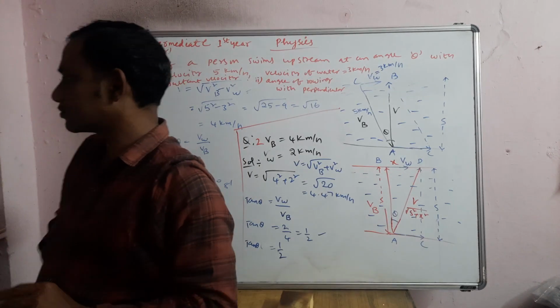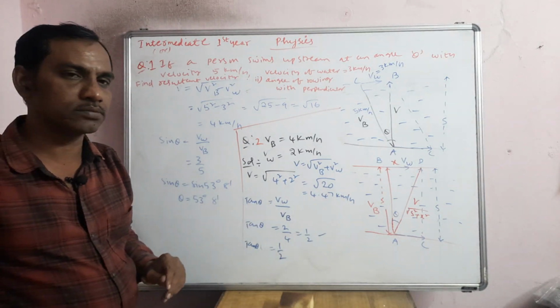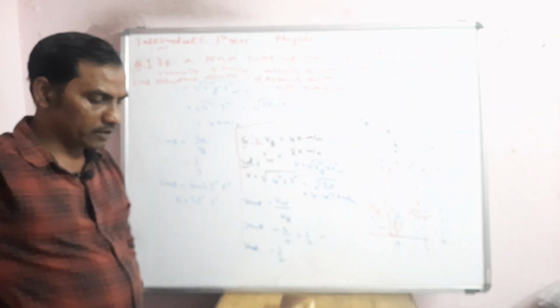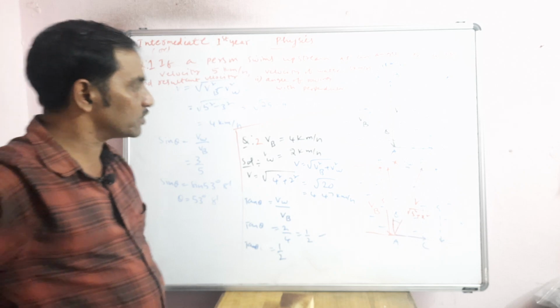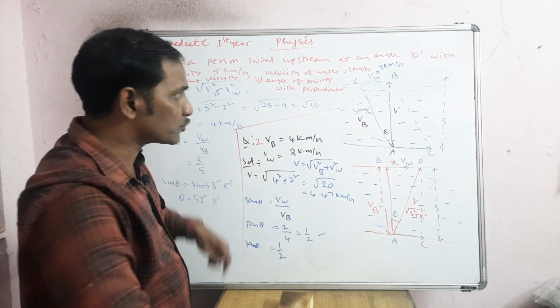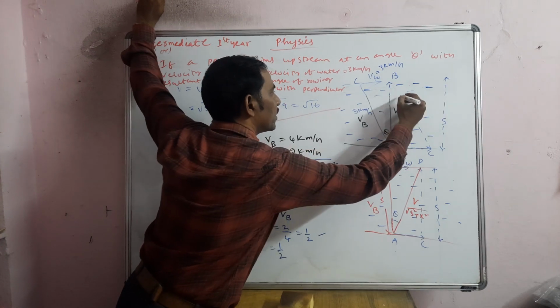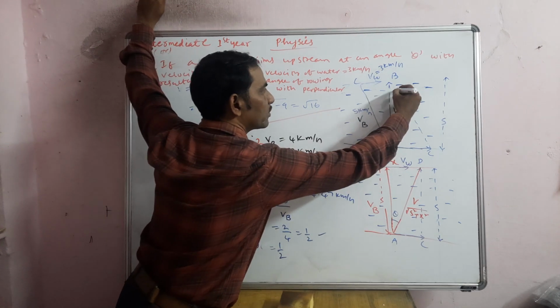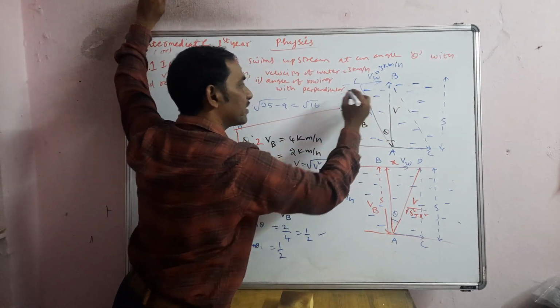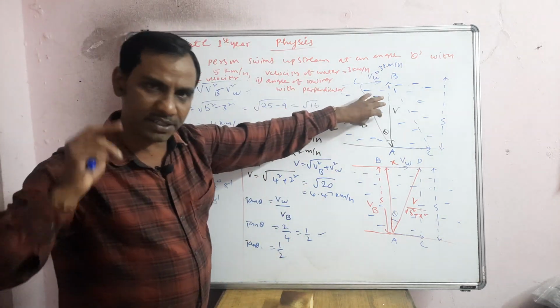Once, bring the calculator. So what students are supposed to do is practice a lot of numericals. And one more thing I will explain. Here we are actually applying the triangle law.